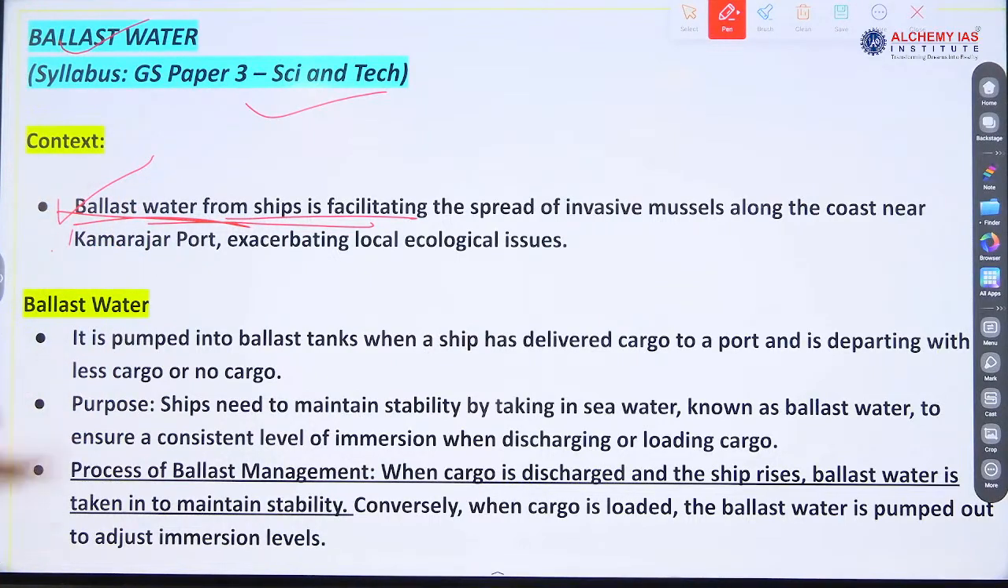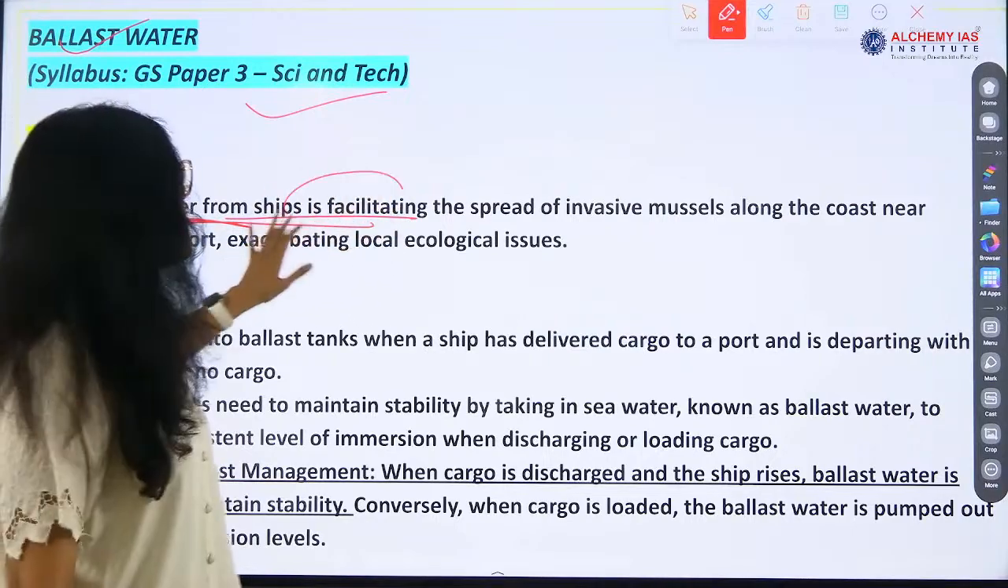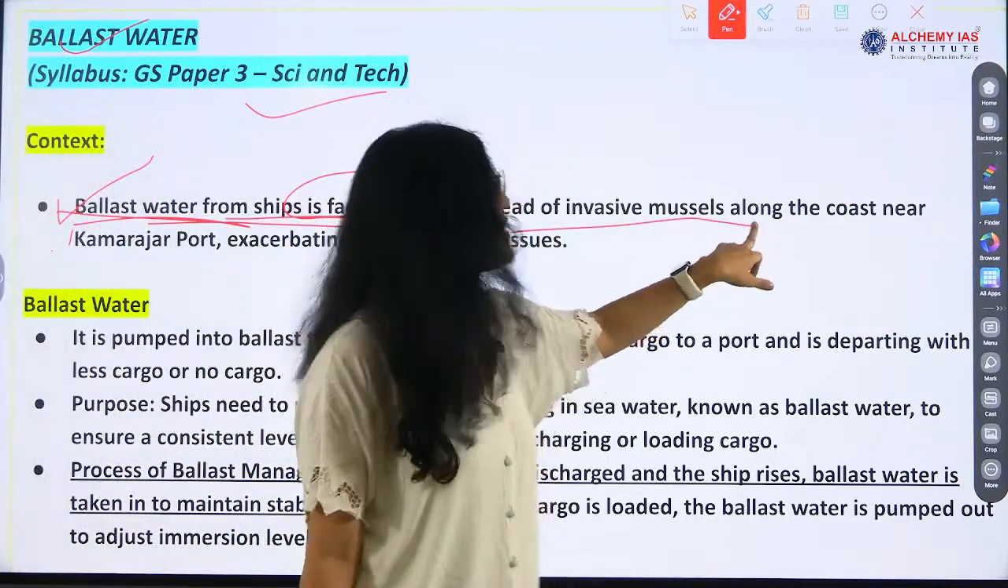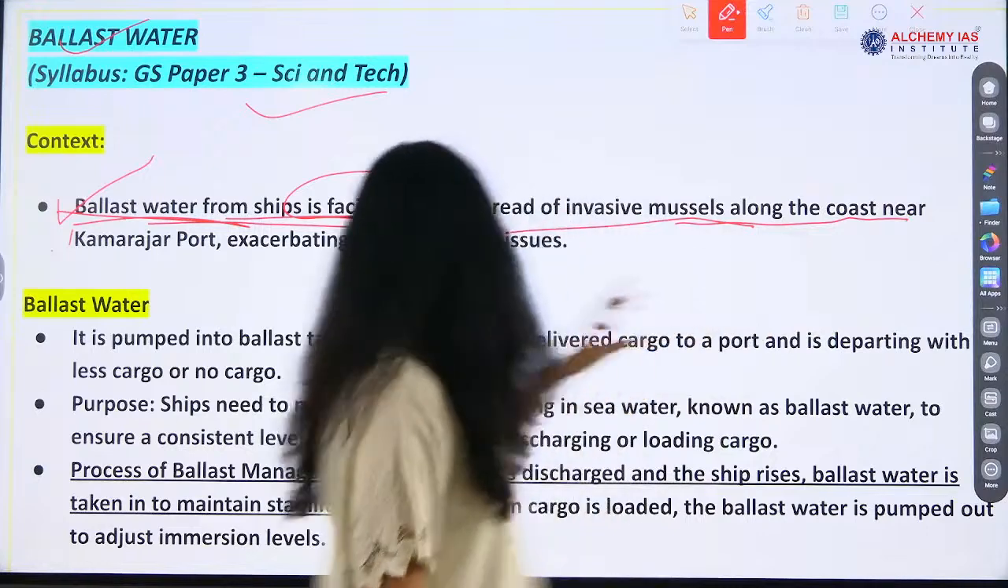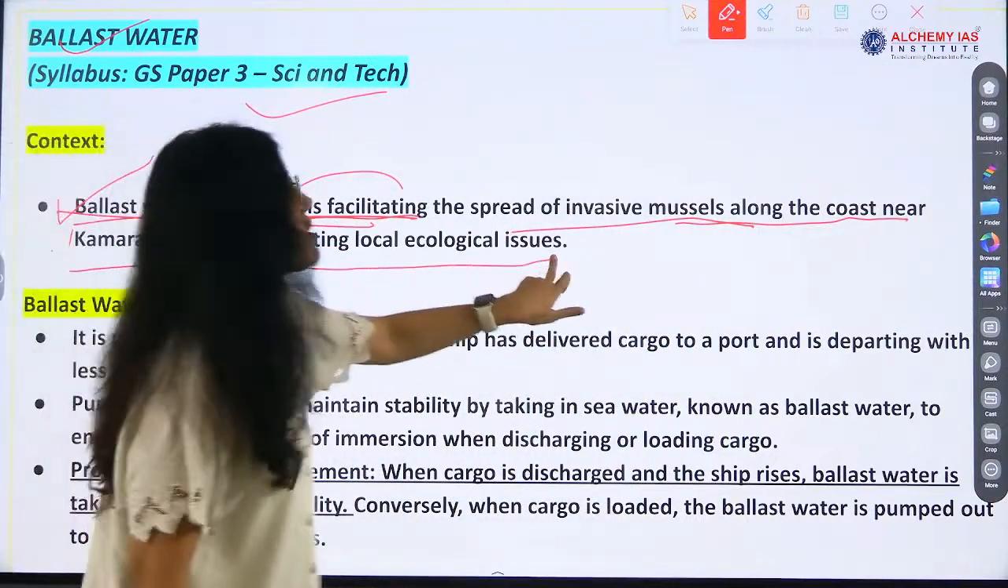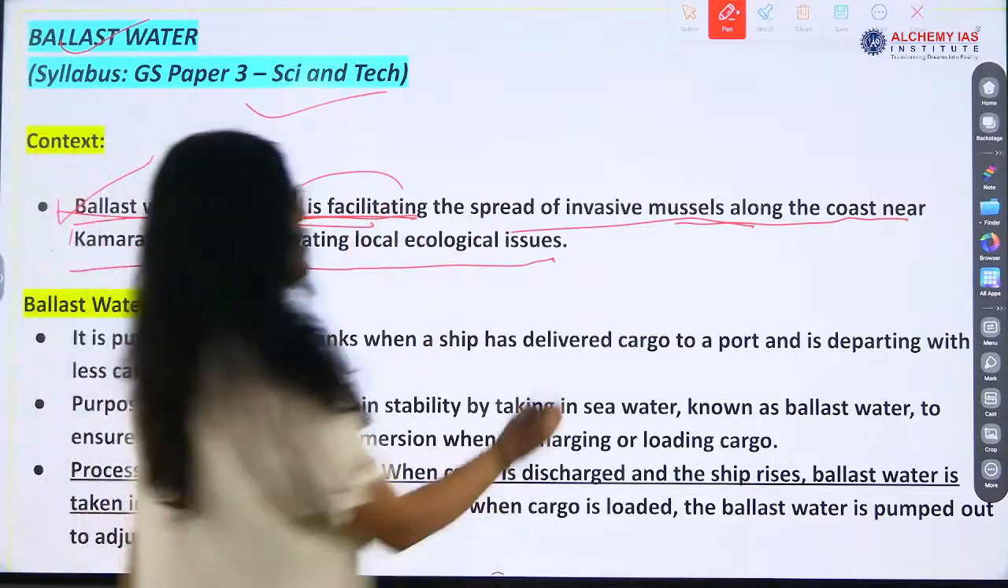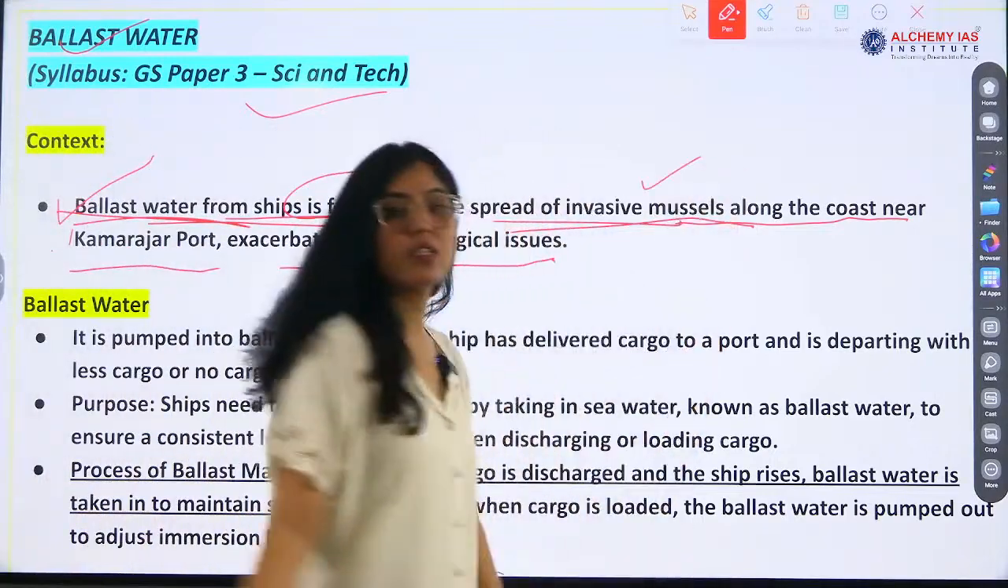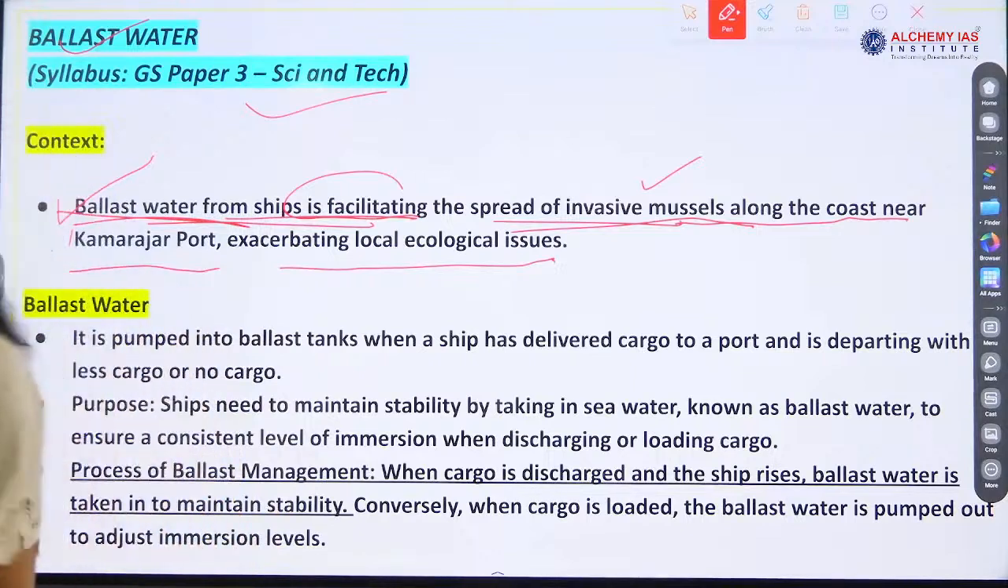So ballast water is useful, okay, this is helpful for ships, but what is the concern now? What is it doing? Ballast water from ships is facilitating, because of this activity, we see the spread of invasive mussels along the coast near Kamarajar port, exacerbating local ecological issues. So growth of invasive species, right? We know what is invasive species, yes? We know, right? Exotic, invasive or native, yes?